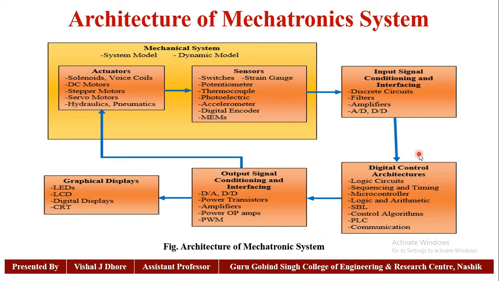Digital control architecture may include components such as different logic circuits, microcontrollers, control algorithms, programmable logic controllers, etc. So digital control architectures such as logic gates and microcontrollers, all these small components come under that category. These are some of the architectures of mechatronic systems.